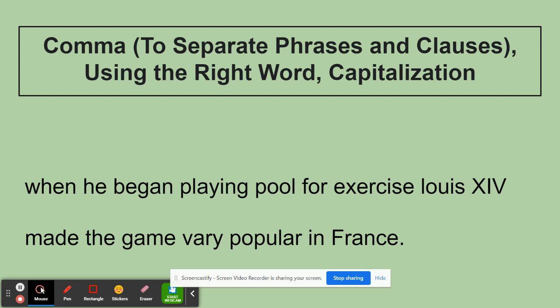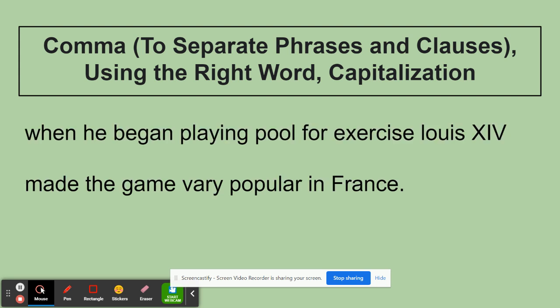So what we have here is actually, and let me show you the answer key through this. So we've got the capitalization of "when" and capitalization of "Louis" and "very." But what we entered in right here, after "exercise" and before "Louis," is we need a comma. And we need a comma because of what is before that and what is after that.